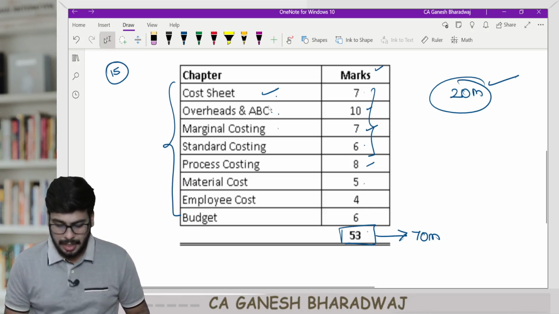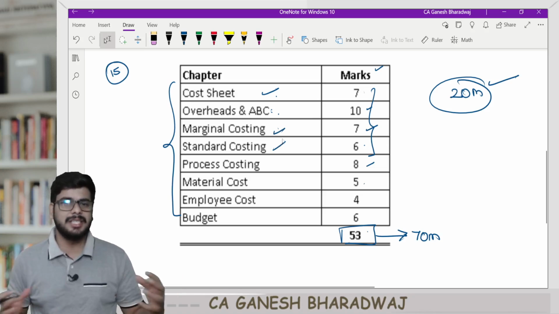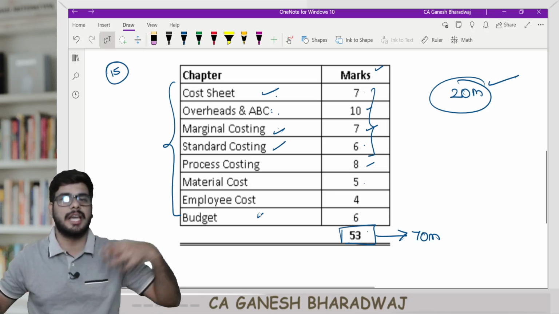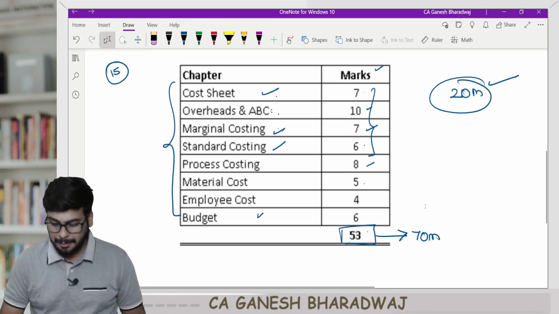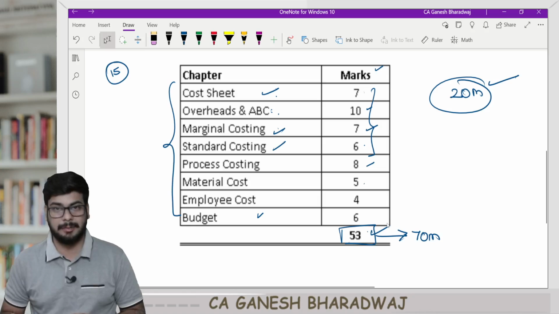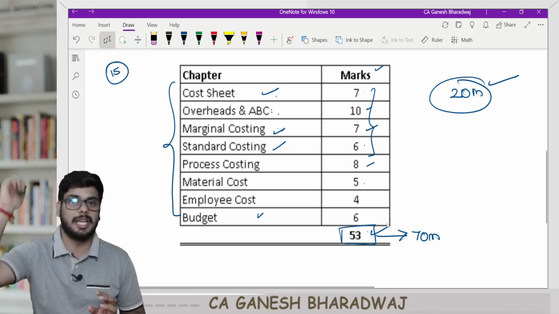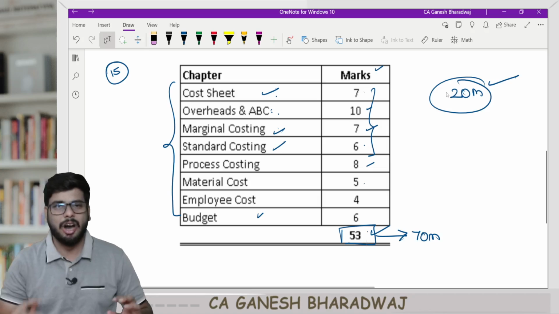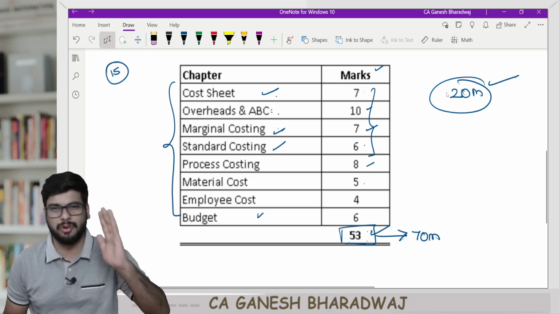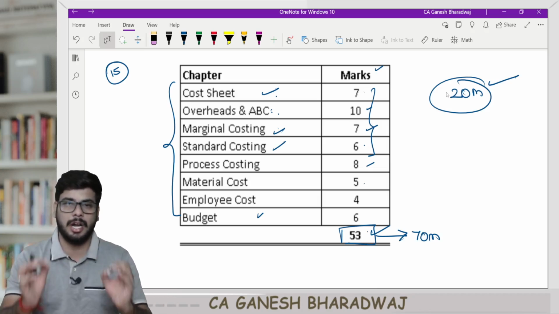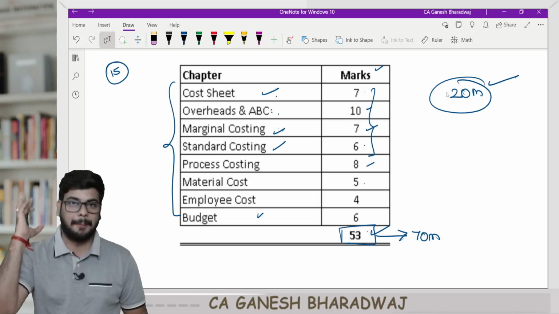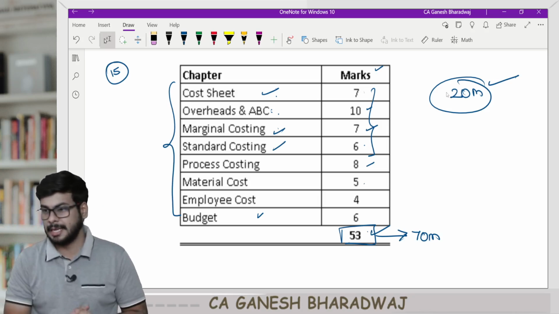It got tested, right? And of course, needless to say, marginal costing, standard costing, and budget chapters can be mixed anywhere in the MCQ component as well as in the descriptive component. That's why I'm saying I have put marks here only for the descriptive component. It can also get repeated in the MCQ component, where I just said out of 30, reasonably you can score about easily 20 marks. So if that is the case, easily a 70 plus is 100% a possibility in your upcoming September 2024 exam. Are you clear with this?